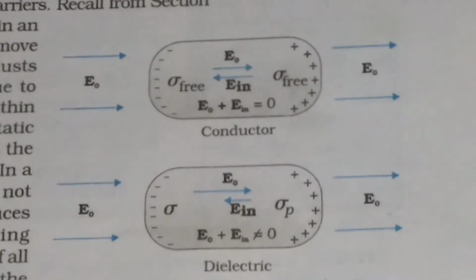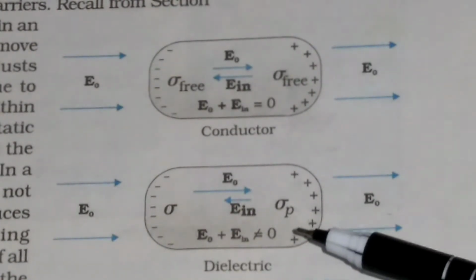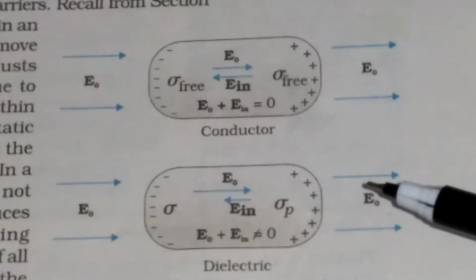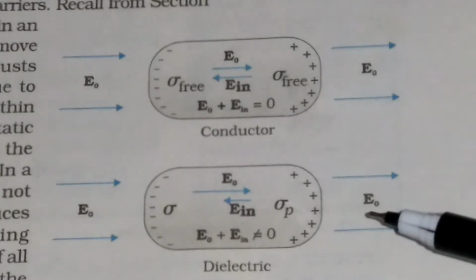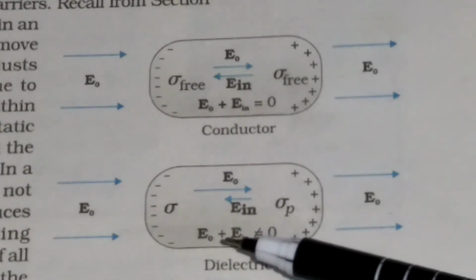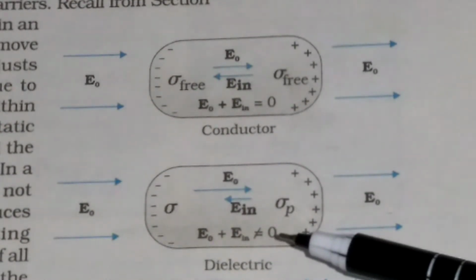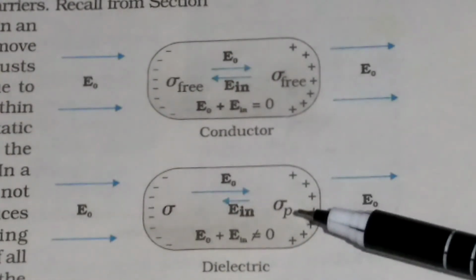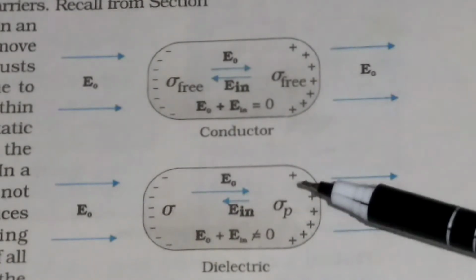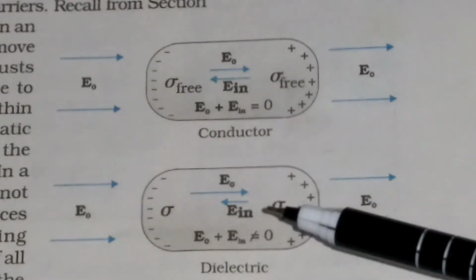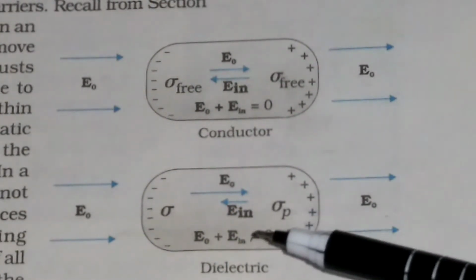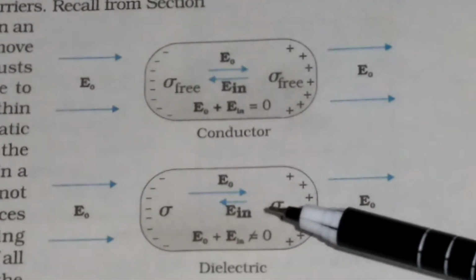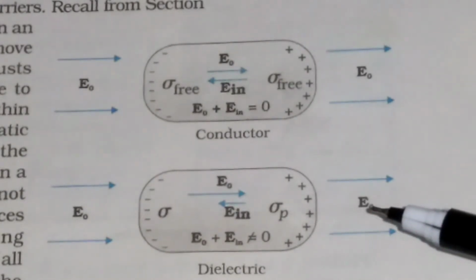But there are certain materials which are called dielectrics, or basically insulators, to which when you apply the external electric field E0, the resultant electric field will not be equal to 0, because in this case there is no free charge, there is bound charge. So the electric field produced inside the material is small in comparison to the electric field given.